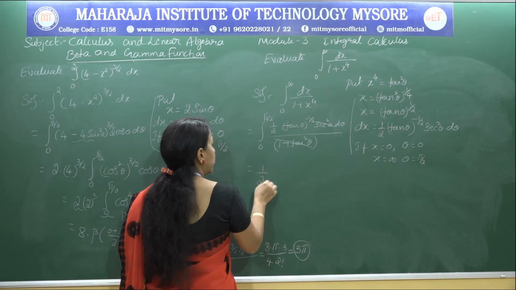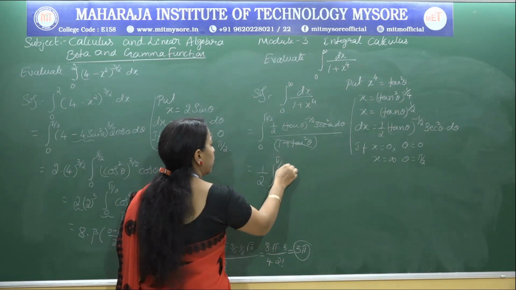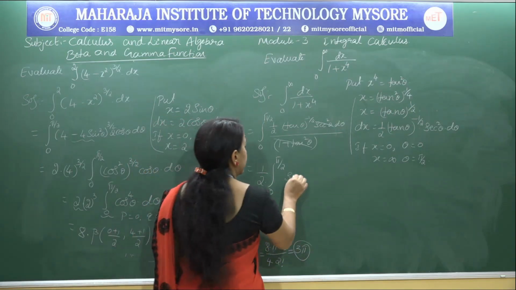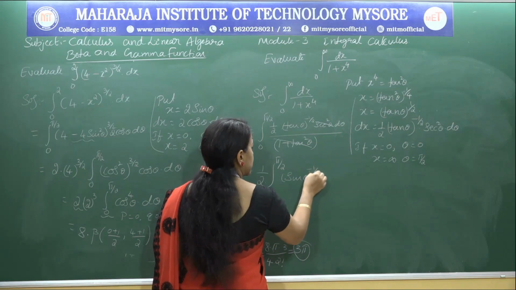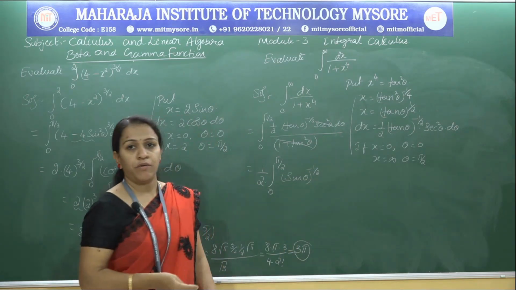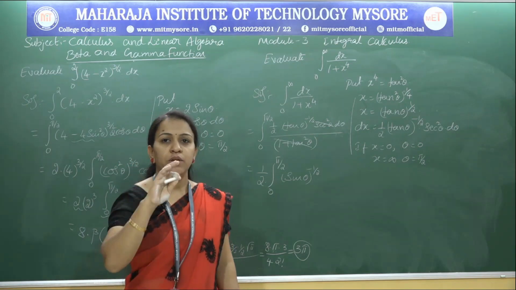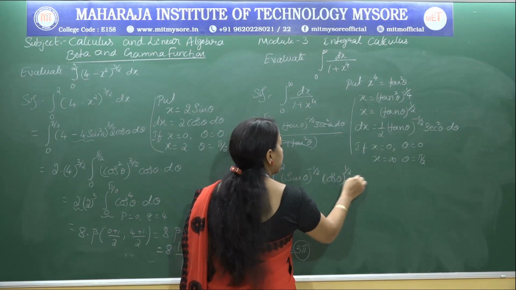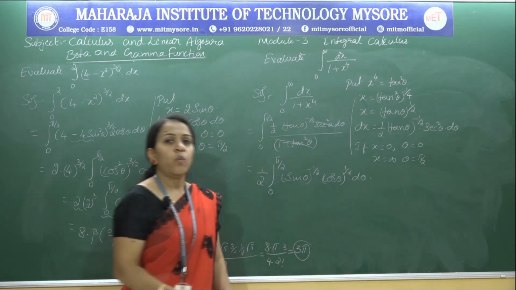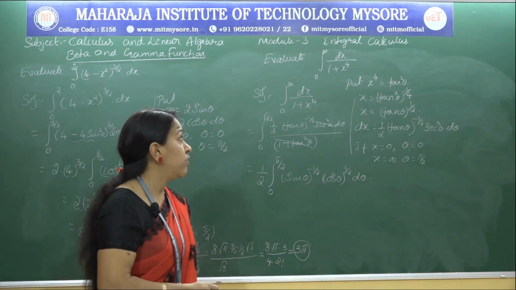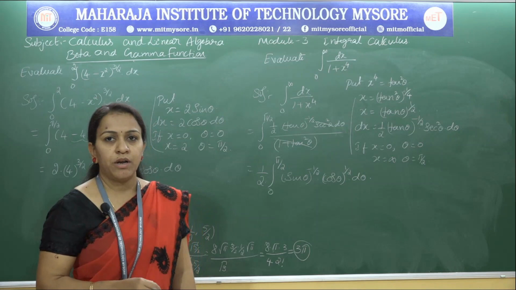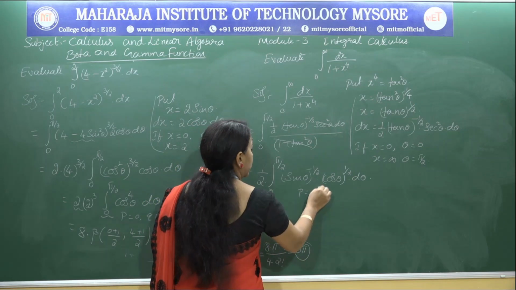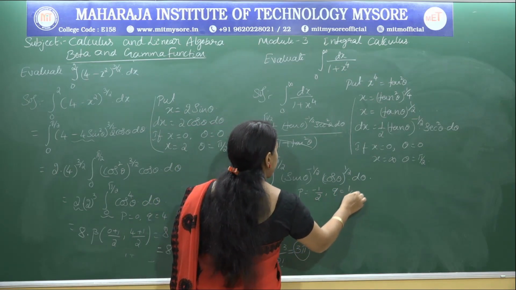We are left with 1 by 2 times the integral 0 to pi by 2. Tan theta can be replaced in terms of sine and cos, so that sine theta whole to the power of minus 1 by 2 by cos theta to the power of minus 1 by 2. If I consider that in the numerator, then the power will be positive, that is cos theta to the power of plus 1 by 2 d theta. Now we have reduced the given integral in terms of trigonometric functions, so that I can compare with the beta function. So here p is equal to minus 1 by 2 and q is 1 by 2.